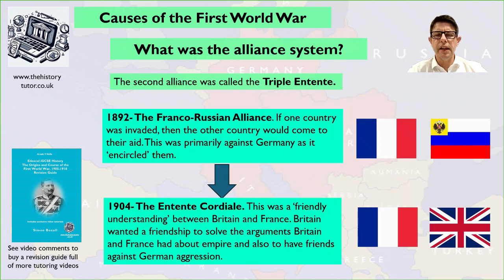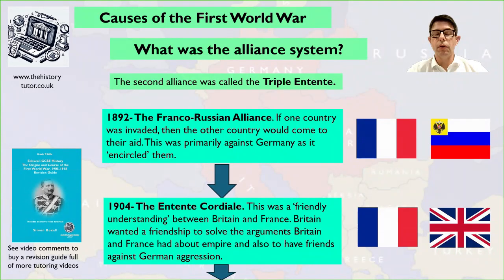So what's the Entente then? The Entente is based on the 1892 Franco-Russian alliance, firstly. So if one country is invaded, the other country would come and help. Now, this is primarily aimed at surrounding Germany. So Germany, therefore, becomes encircled.